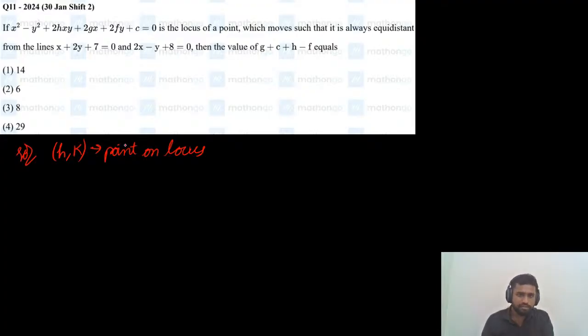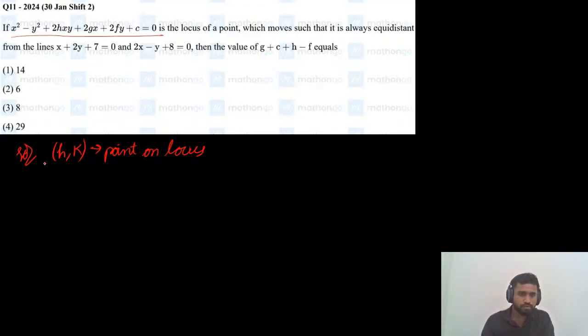While solving any locus question, first we need to assume the point h comma k on the locus, and this point is equidistant from these two lines. After solving that condition, we will get an equation in this form, and from that equation we can compare the g, c, h and f values. So h comma k is a point on the locus and it is equidistant from these two lines.